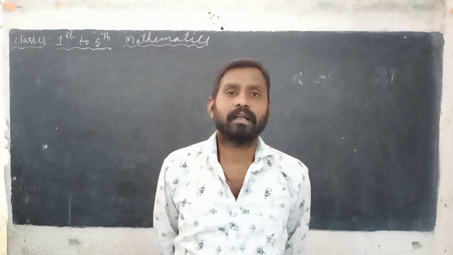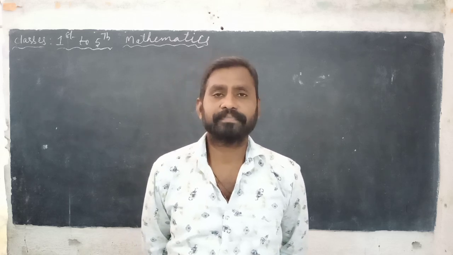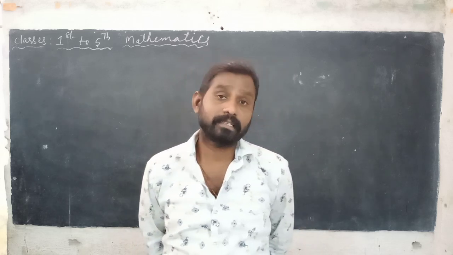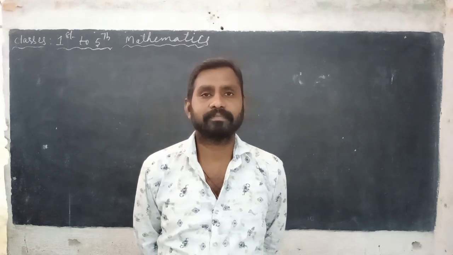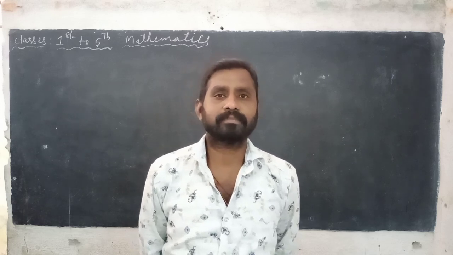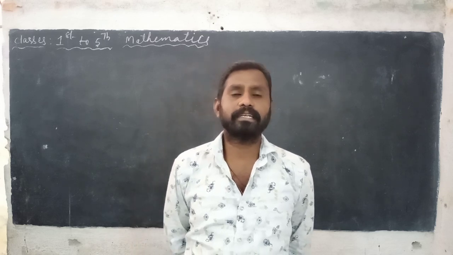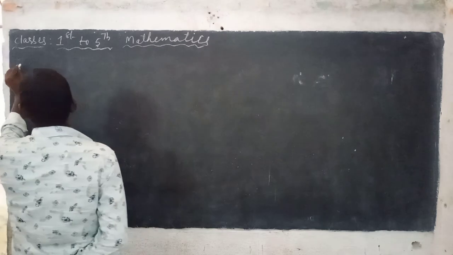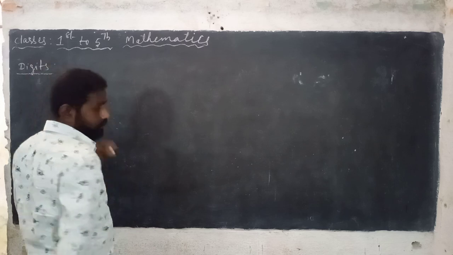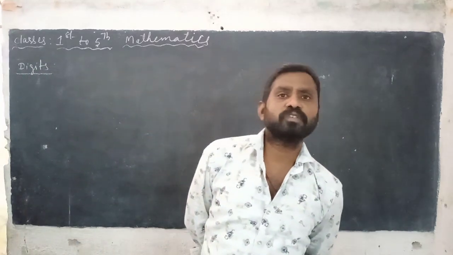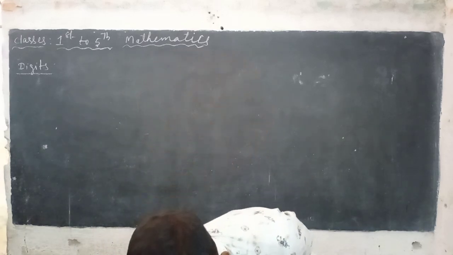Today, I am explaining about digits, ascending order, descending order, predecessor, successor, natural numbers, whole numbers. See, first of all, digits. The symbols that we use to write numbers are called digits.